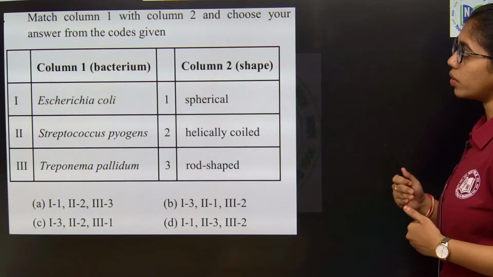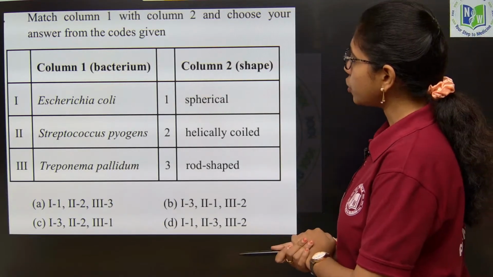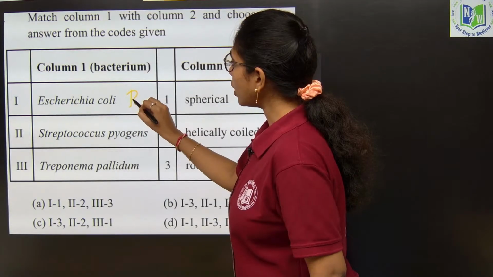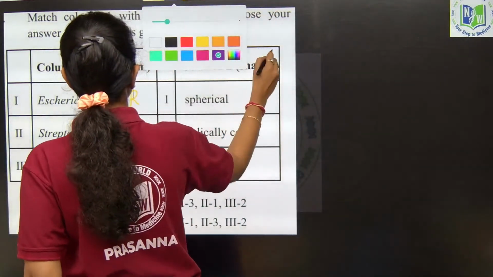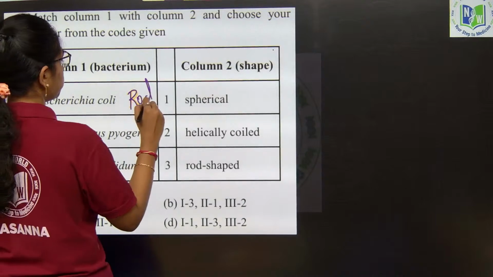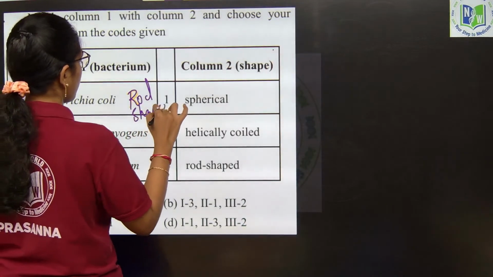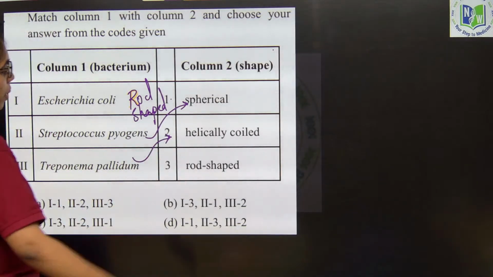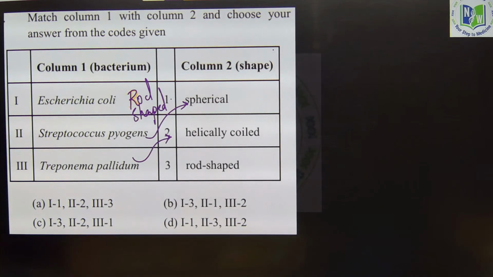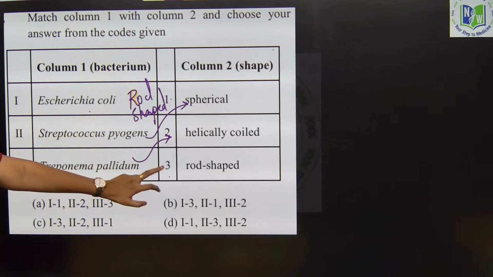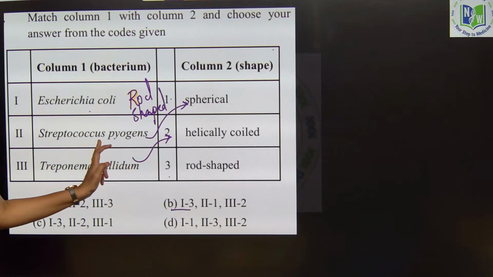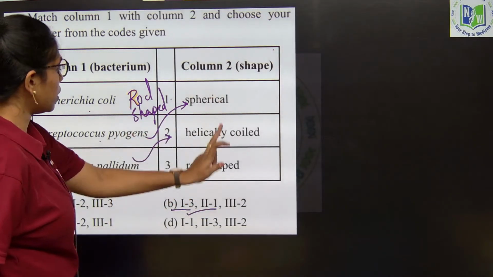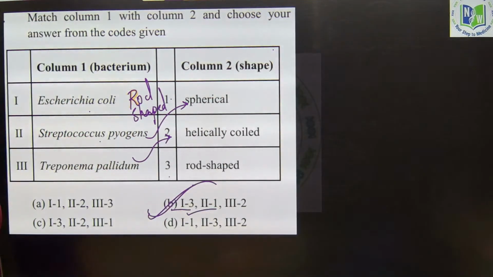Escherichia coli, E. coli, is a rod shaped bacterium. Streptococcus is spherical shaped. Treponema pallidum is helically coiled. So 1 is 3, 2 is 1, and 3 is 2. Option B is the right answer.